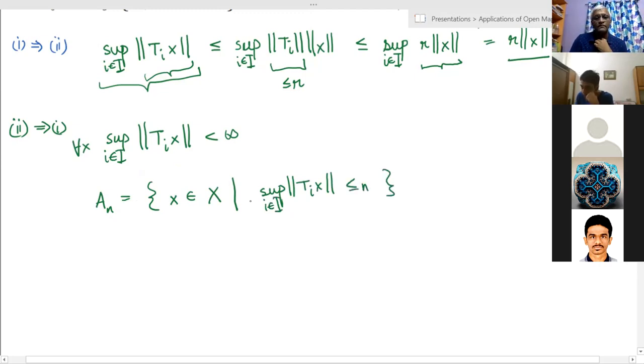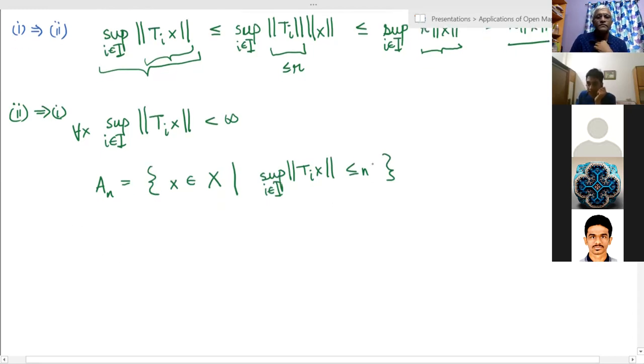So take the collection of all x for which the bound is actually n. Then, since for each x in X, you can take some large n such that it is bounded by this property, you get that X is a union of all these An. So X is the union over n of An.